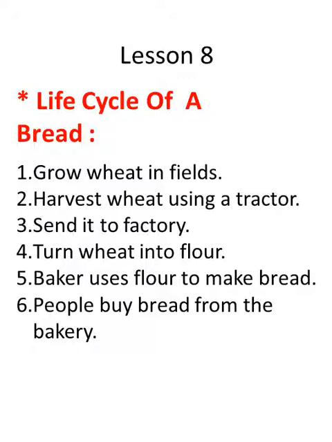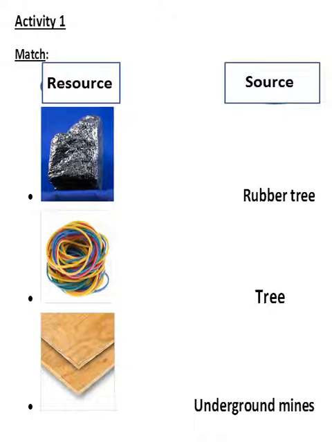Let's say it again. Wheat grows in fields. We harvest wheat. We send it to the factory. We turn wheat into flour. The baker uses the flour and makes bread. And then we buy the bread from the bakery. Okay, we have finished the chapter. Now let's try to answer some questions. You can pause the video and try to answer it by yourself, and then you check the answer.